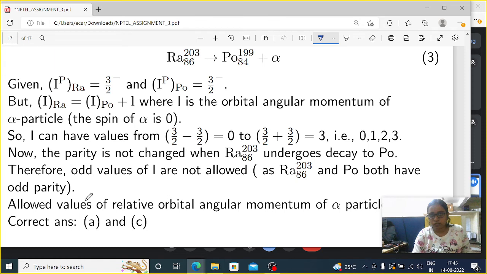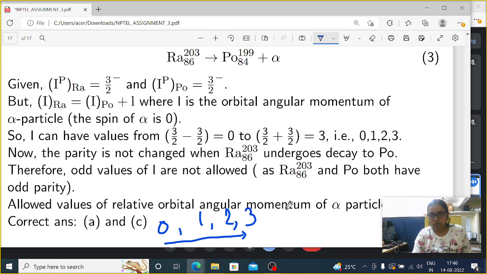Then I can have values from 3/2 minus 3/2 to 3/2 plus 3/2, because it's a vector sum. So 3/2 minus 3/2 equals 0, to 3/2 plus 3/2, that means 3. That means allowed values are 0, 1, 2, 3. But there is a but. L can have the values 0, 1, 2, 3. These 4 values are allowed by the spin, by the vector sum of the total angular momentum.